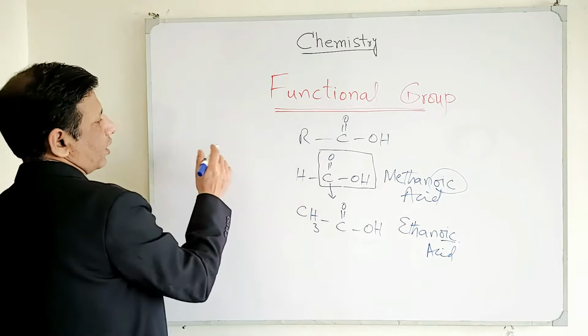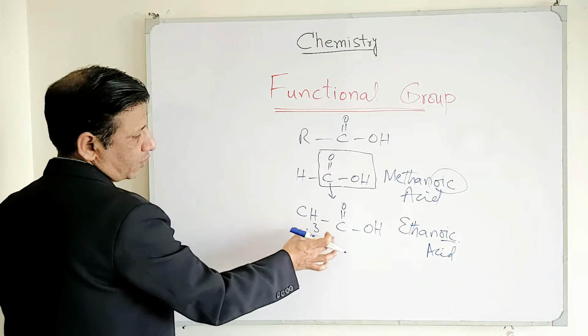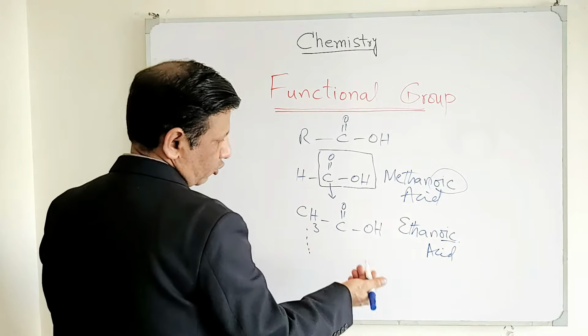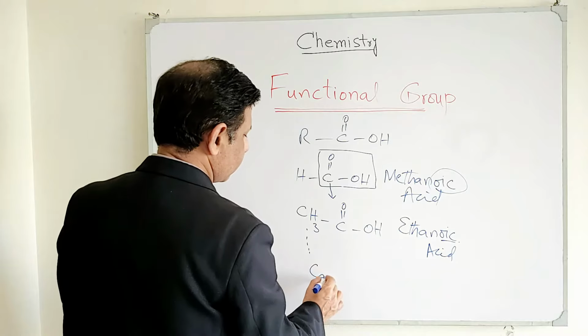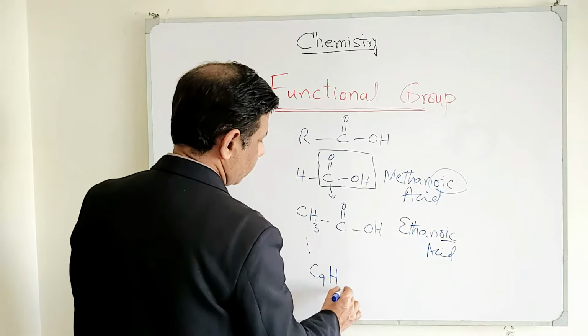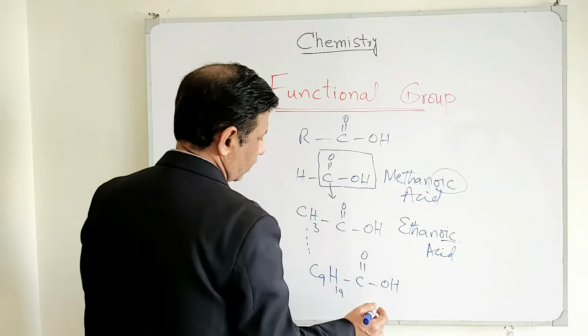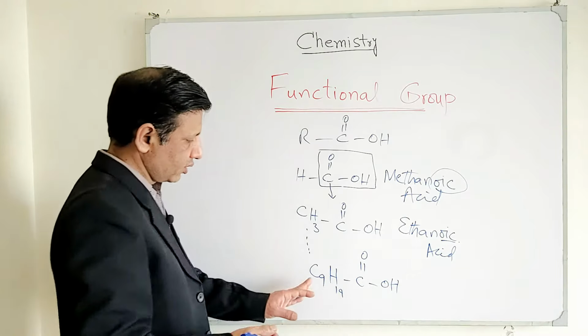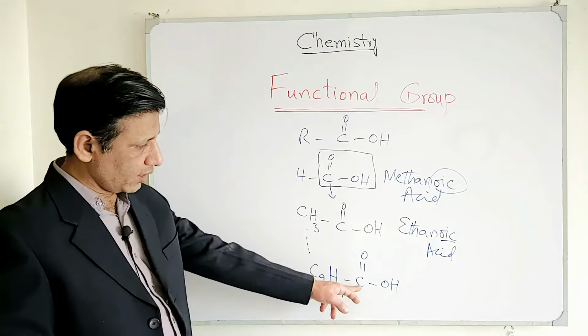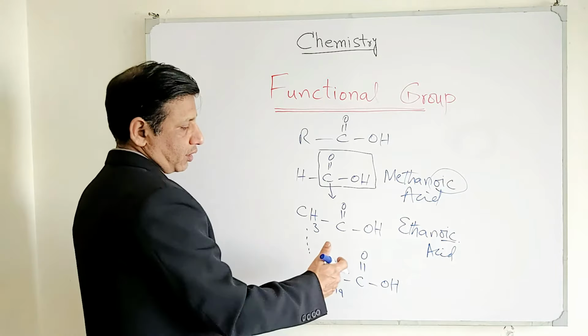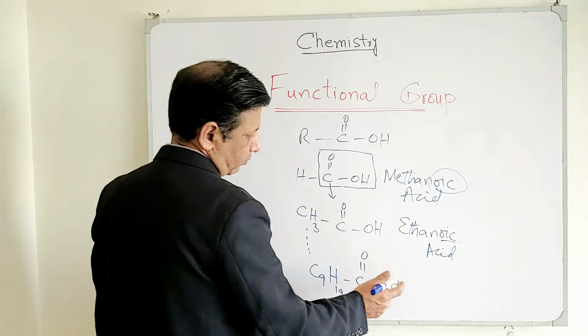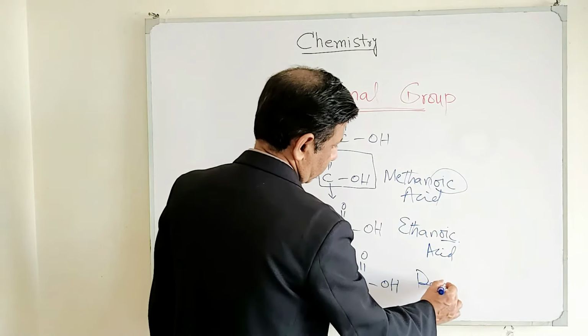And we are going to the last compound of this series, which will be decanoic acid. So C9, H19, C double bond O dash OH. And now see, it is decanoic acid because 9 carbons are here, and this is the 10th one. But regarding its position, it is the first carbon. So it is called decanoic acid.